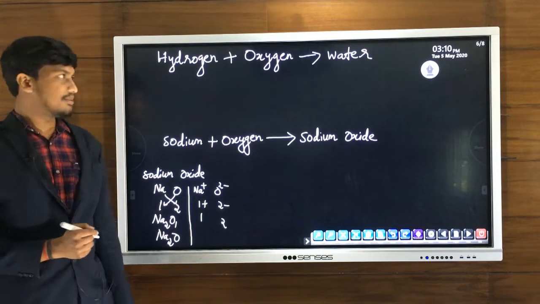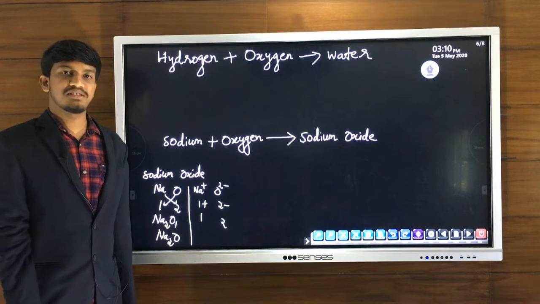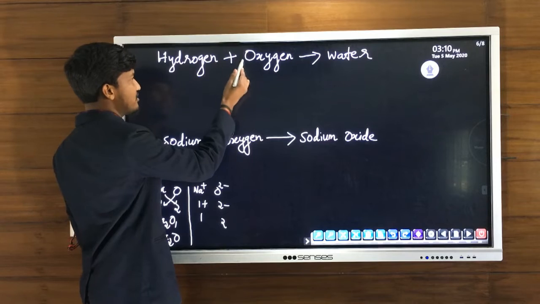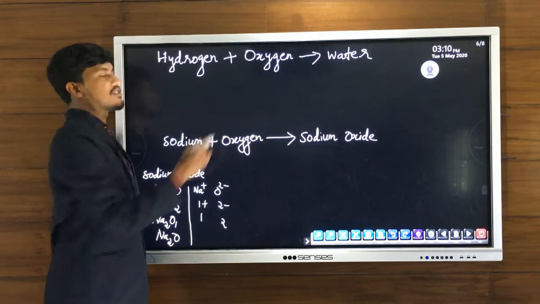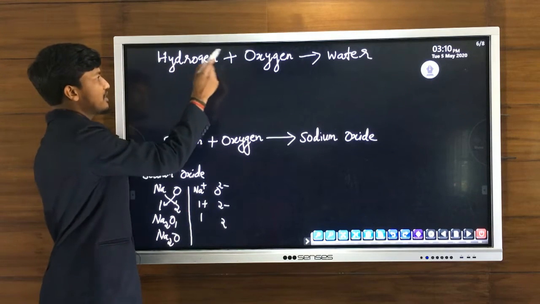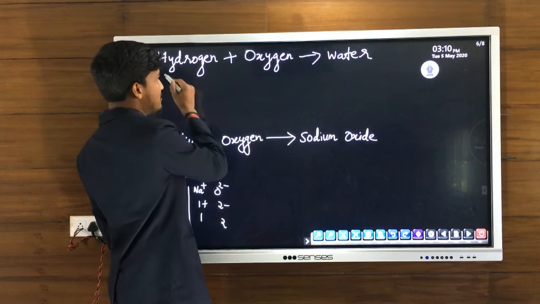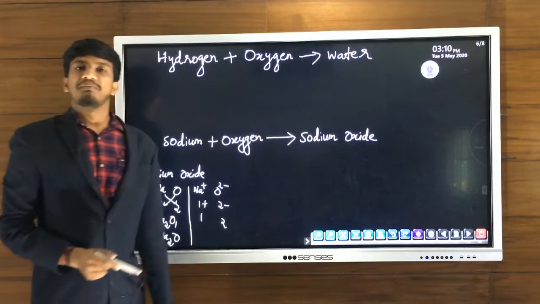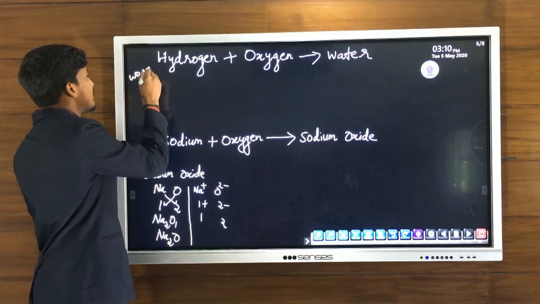Now we can consider some other examples, where word equations are given. Now we will change this word equation into chemical equation. So the reaction is hydrogen reacts with oxygen to form water. There are two reactants, hydrogen and oxygen. The reactants we will write on the LHS. So hydrogen plus oxygen gives, we have only one product, water.